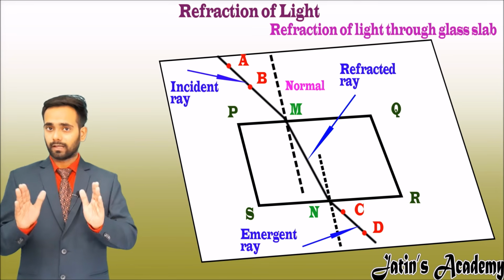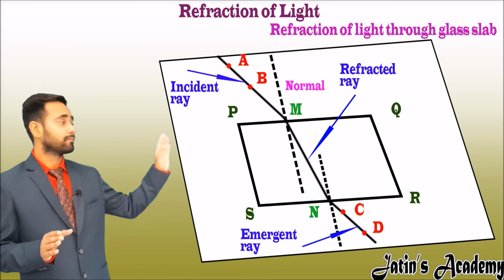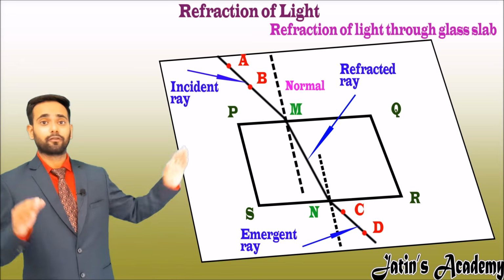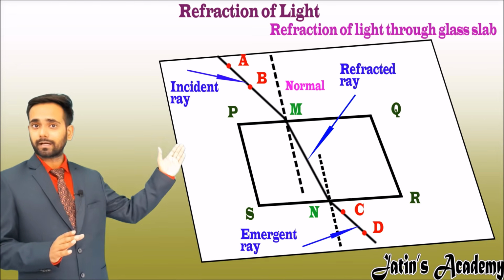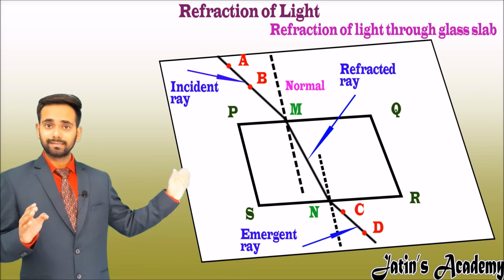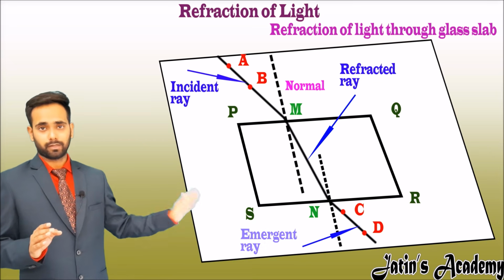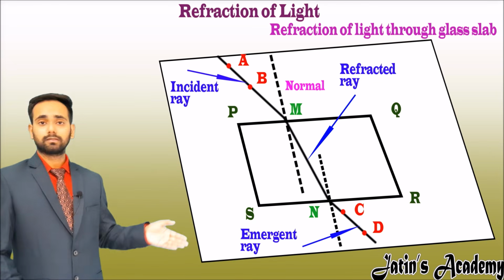When a ray of light is coming to a second medium, then from the first medium it is an incident ray from where it originates. After refraction it becomes a refracted ray. Now when this ray goes back to the same medium, it becomes an emergent ray. You have to remember the names. And now see the angles.